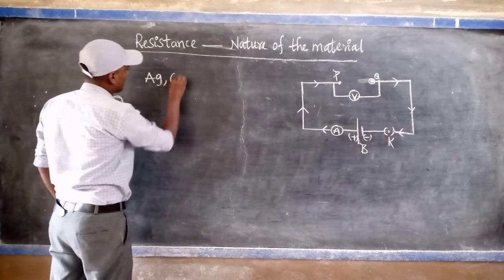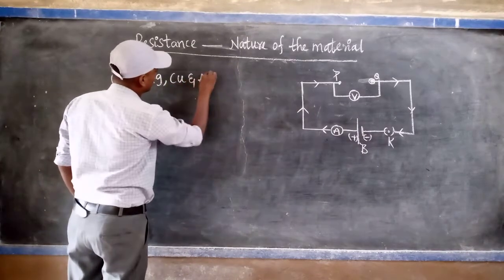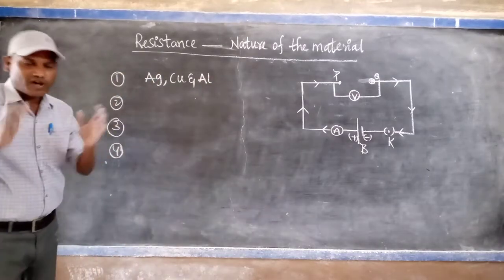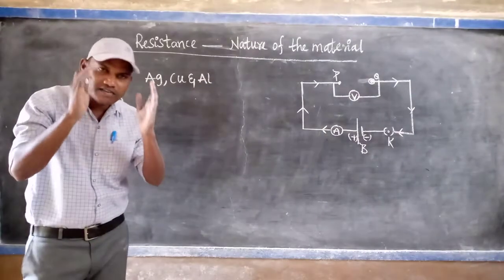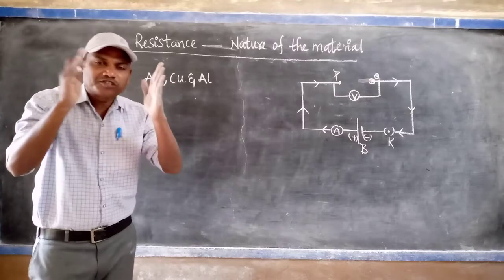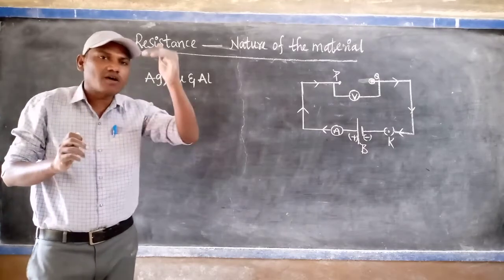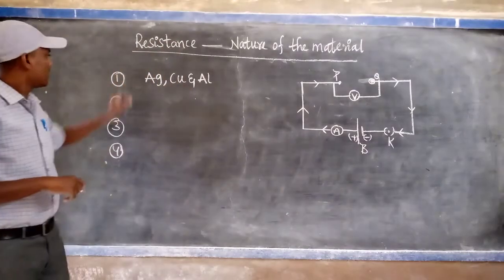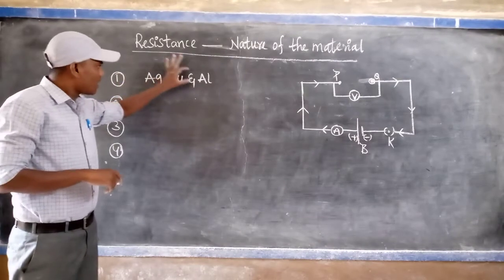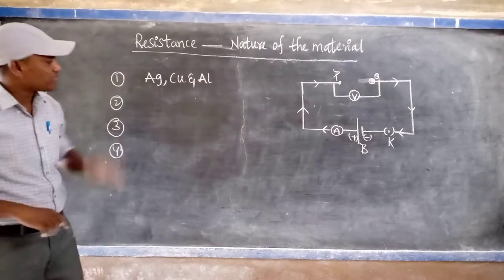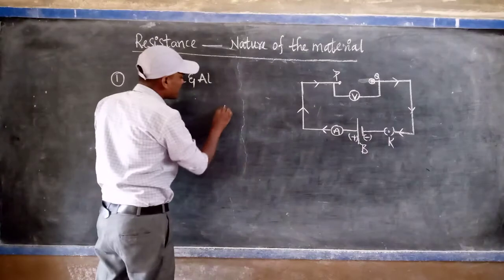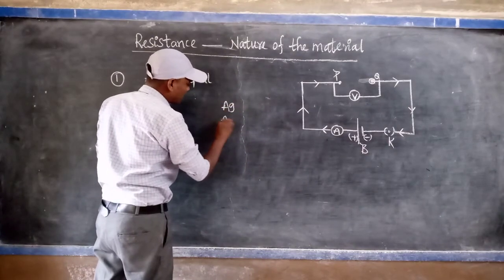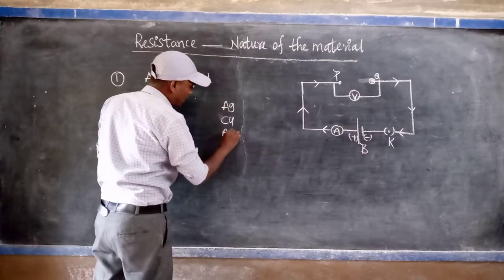Listen very carefully. First of all, you collect the same dimensions of different natured materials like silver, copper and aluminum. Means what is the meaning of that? Totally 3 metals we have taken: silver, copper and aluminum.